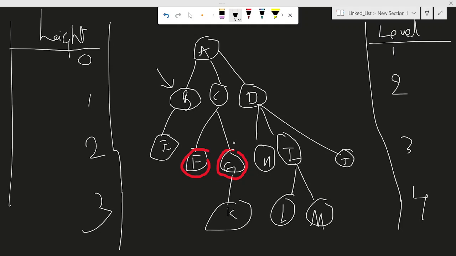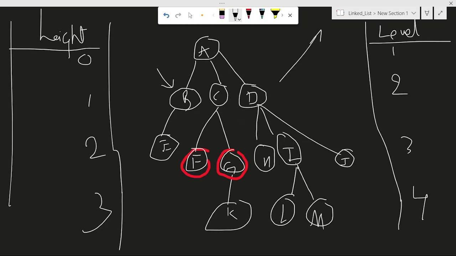Now descendant. As I already said, descendant is the set of nodes that can be reached from a particular node, meaning the set of nodes that I can reach from this particular node. Let me take that particular node as D. So what are its descendants? As I said, H, I, J, L, M. These are the nodes that can be reached from this node, right? H can be reached from D. I can be reached from D.